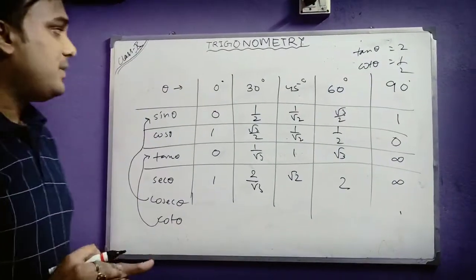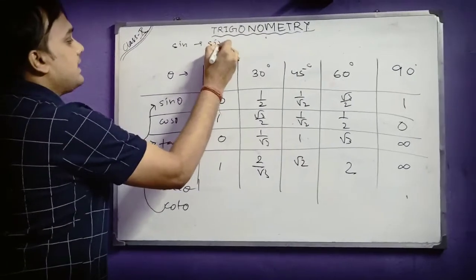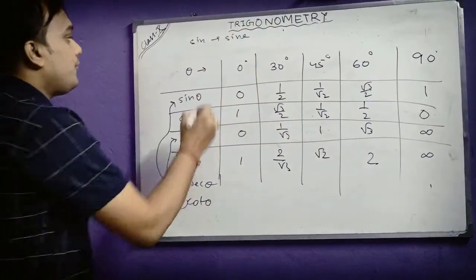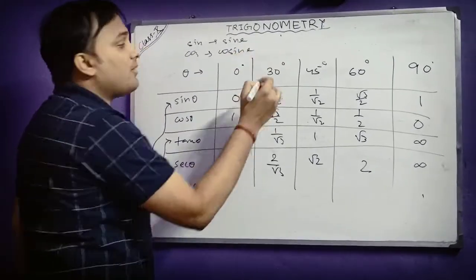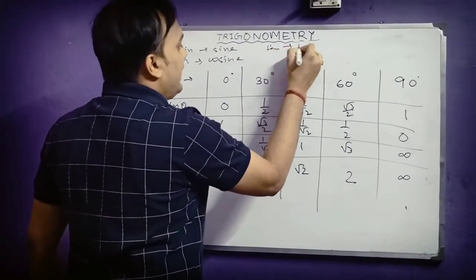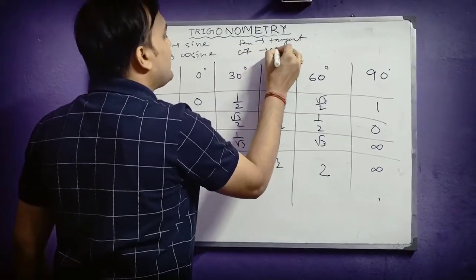One thing I have missed here, the full forms. The full form of sin is sine, S-I-N-E. The full form of cos is cosine. The full form of tan is tangent. The full form of cot is cotangent.